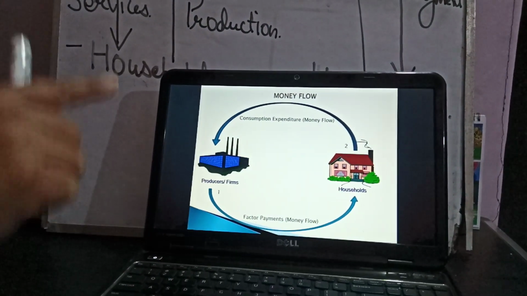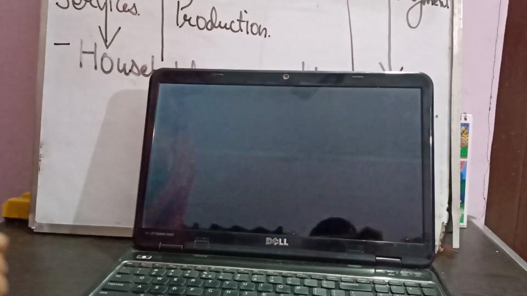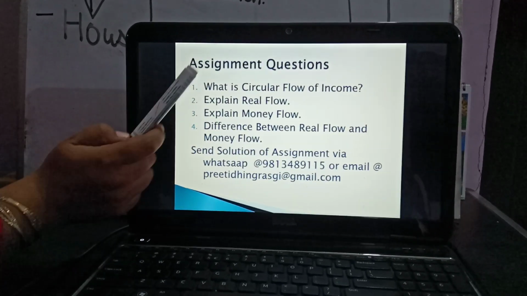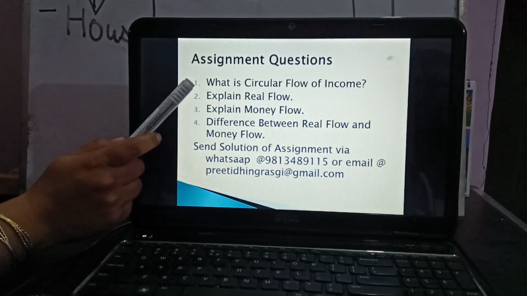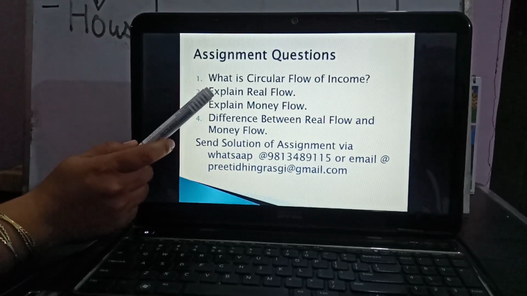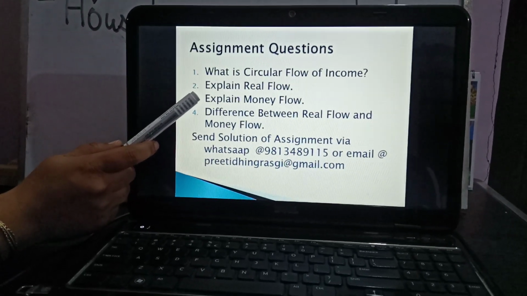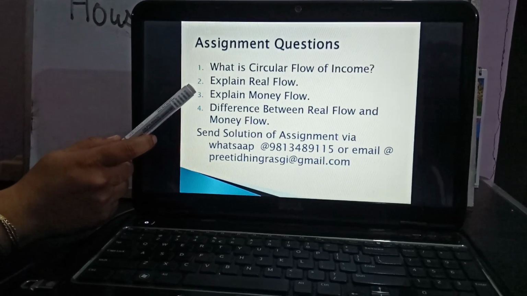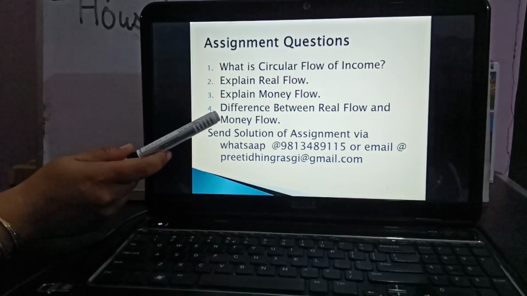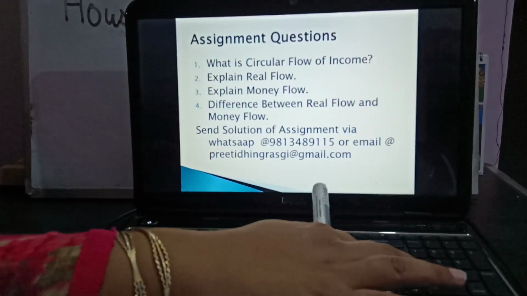The next is the assignment based on these questions. Okay, now is the assignment question. The first question is, what is circular flow of income? Already discussed. Explain real flow with the help of a diagram. Next question, explain money flow with the help of a diagram. These three questions we have already discussed. The last question, the difference between real flow and money flow. I think that requires a little more discussion, so I am also sharing the solution of this question.